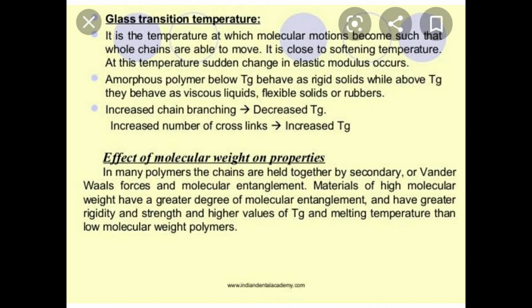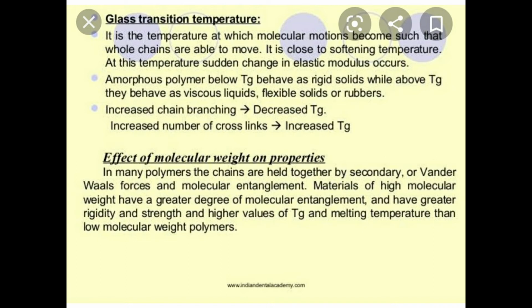If chain branching increases, then absolutely there will be decreased glass transition temperature. Whereas if the number of cross links increases, then the glass transition temperature, that means the softening temperature, is also increasing, right? So that's why I have kept a separate slide for you for this glass transition temperature.